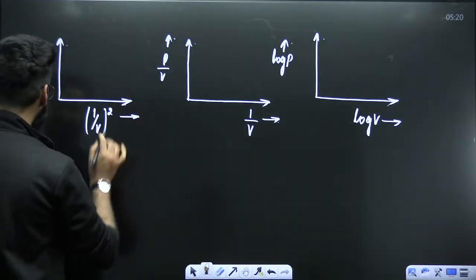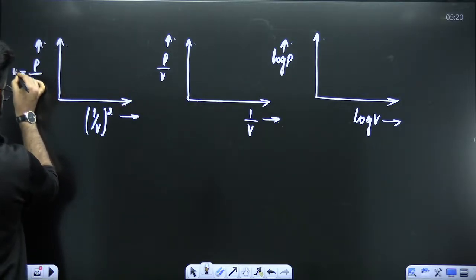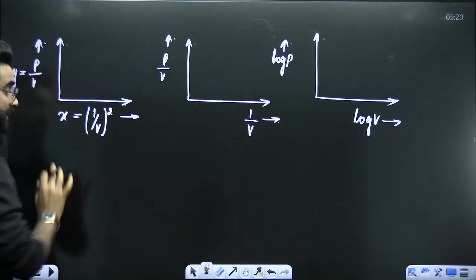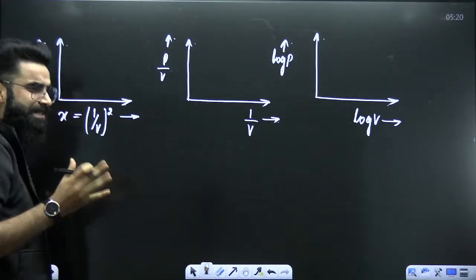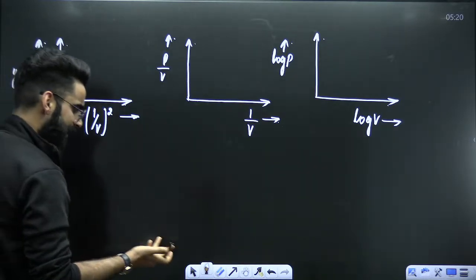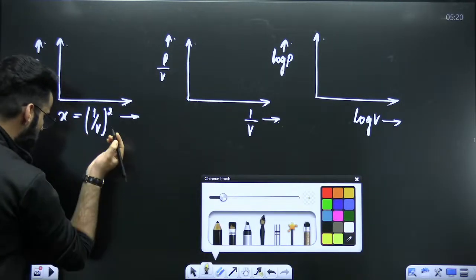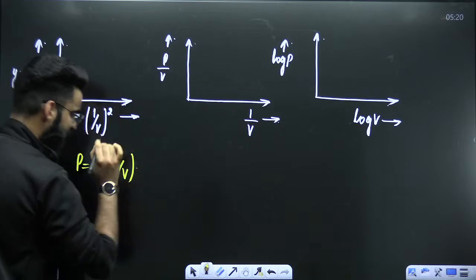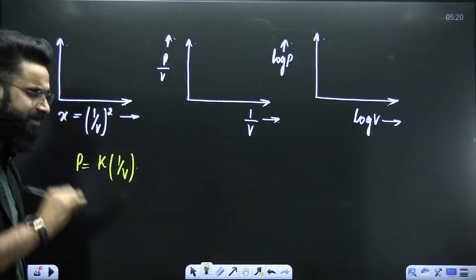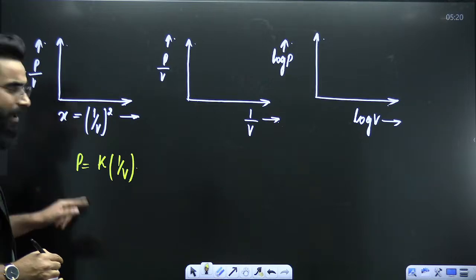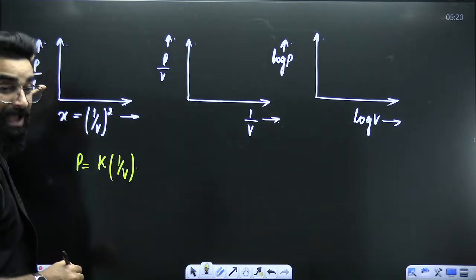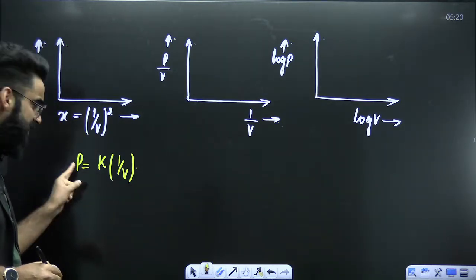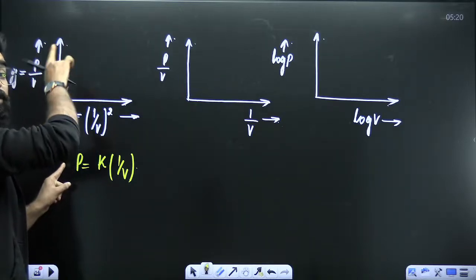Understand, my dear students? Along your y-axis, you are plotting P by V, and along the x-axis, you are plotting 1 by V squared. Since the graph is related to Boyle's law, I shall be using the basic equation, and you know it: P is equal to K divided by V, or you can write P is equal to K multiplied by 1 by V. But if you have a look, along the y-axis I'm not plotting pressure. I'm plotting P by V.